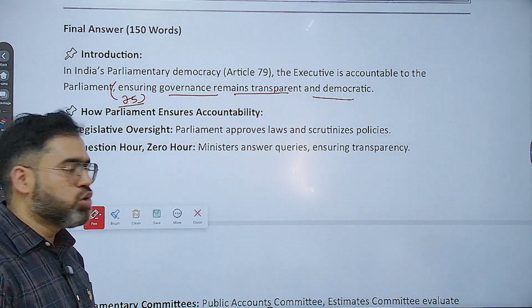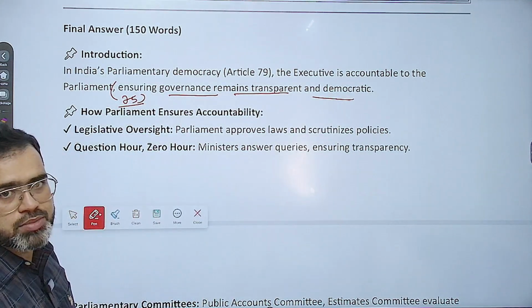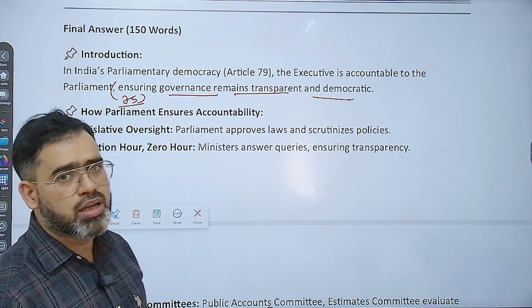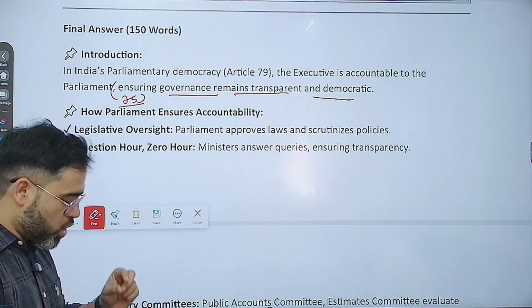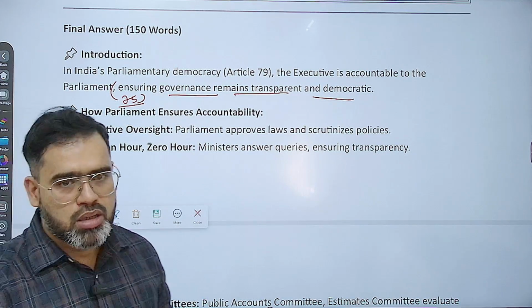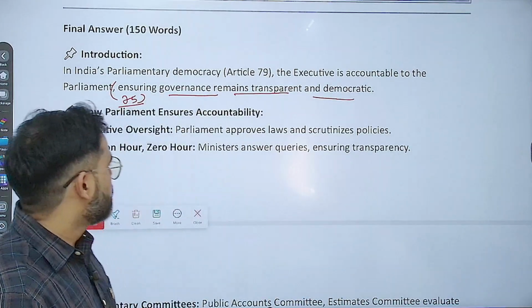See, whenever the question is about only 150 words, so you should not write big paragraphs, because 150 words में big paragraphs लिखना थोड़ा difficult है. So you are going to consume lot of time to write only one particular dimension, and you are going to write lot of paragraphs. So write in very short sentences.